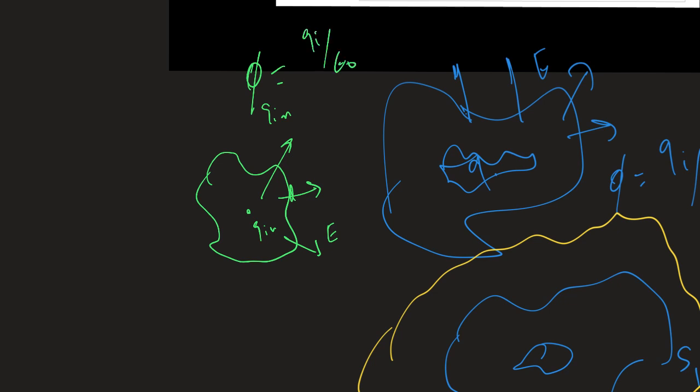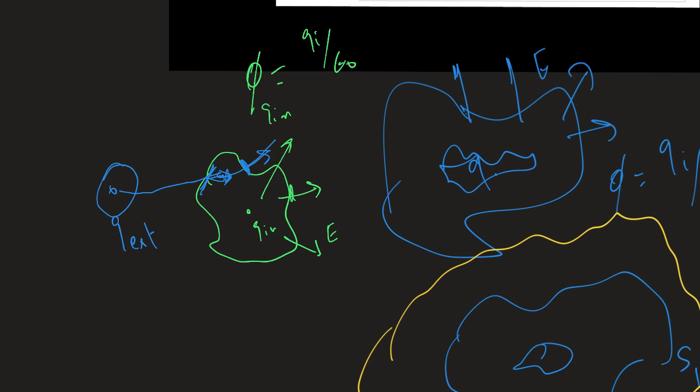Now imagine that you have an external charge, Q external. Q external will produce a flux on this side of the surface that is negative, but the flux on the other side will be positive and will cancel. This charge will not contribute to the flux.